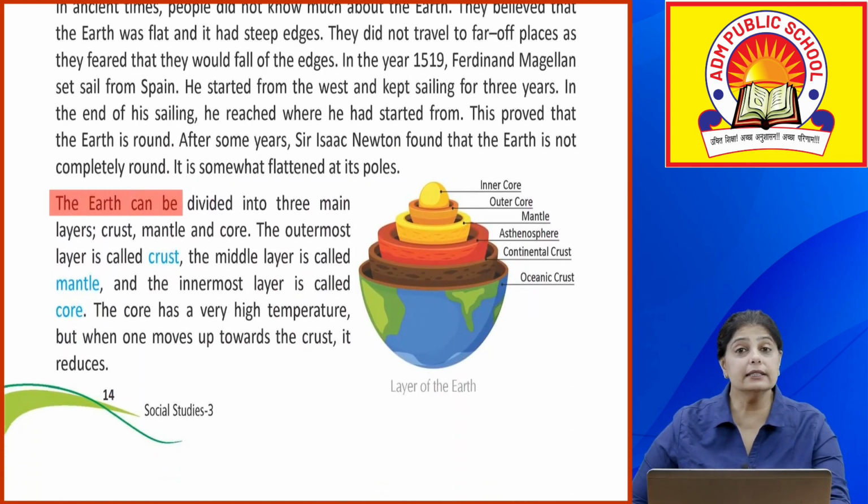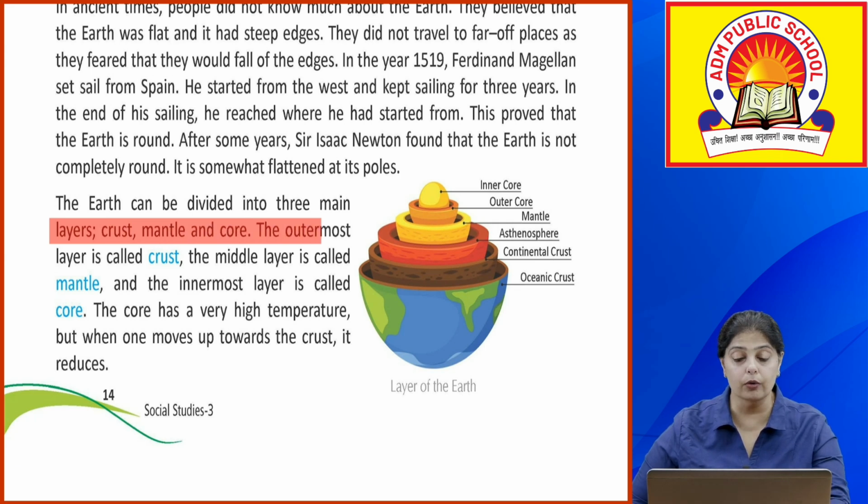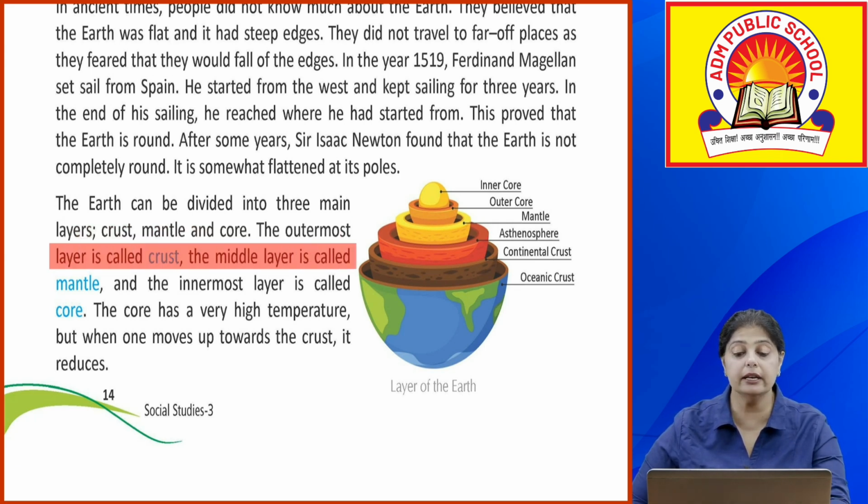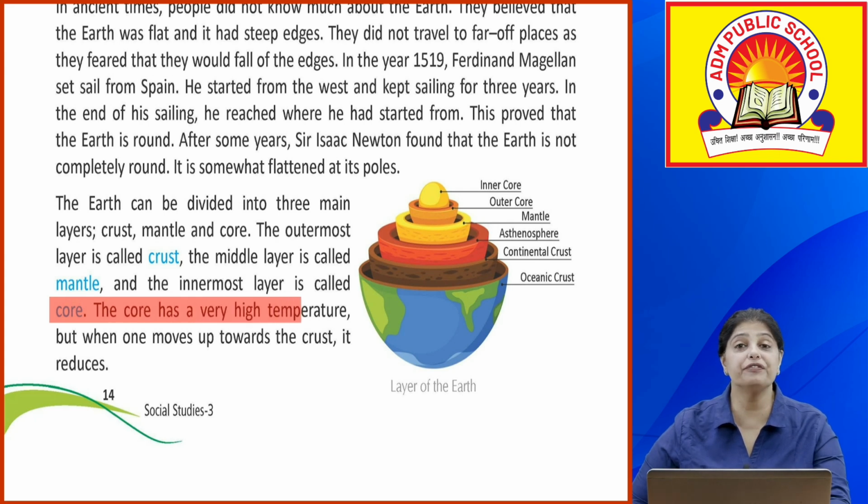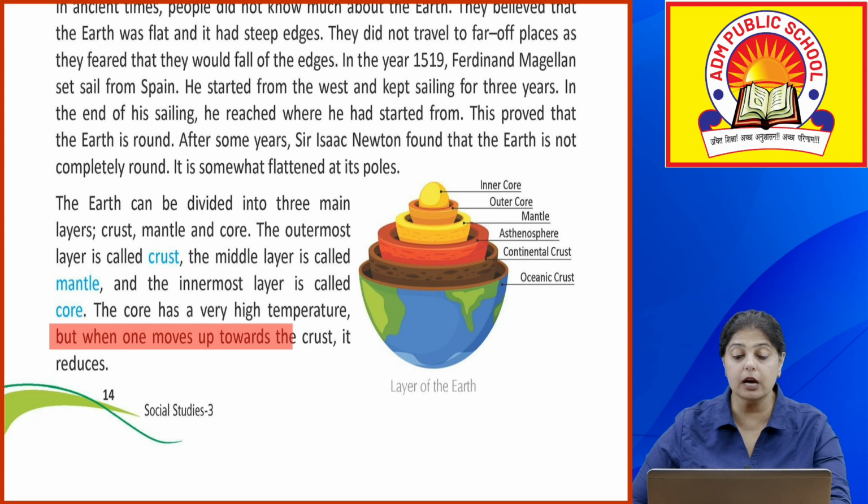Now, Earth can be divided into 3 main layers: crust, mantle and core. The outermost layer is called the crust, the middle layer is called the mantle, and the innermost layer is called the core. The core has a very high temperature, but when one moves up towards the crust, it reduces.